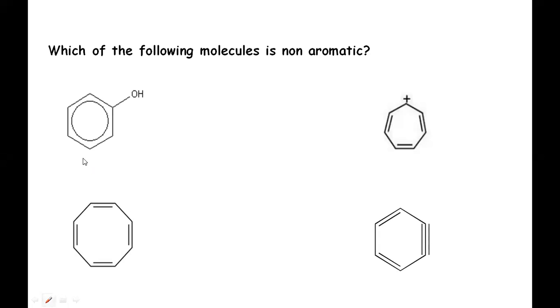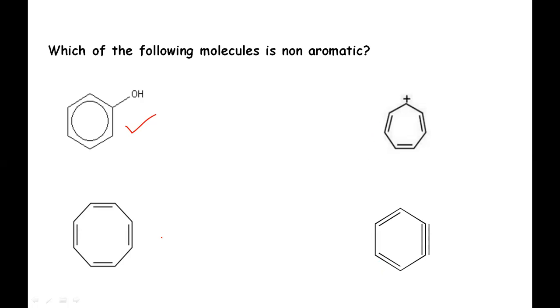If we see, this is phenol. Definitely, phenol containing the benzene ring is no issue; it is definitely aromatic. Of the remaining three, this one is cyclooctatetraene, this one is a cycloheptatriene cation, and this one is benzene.